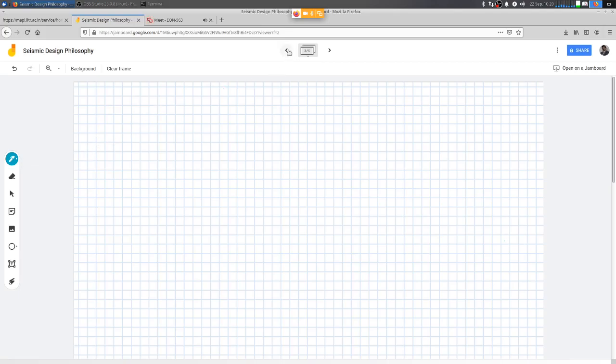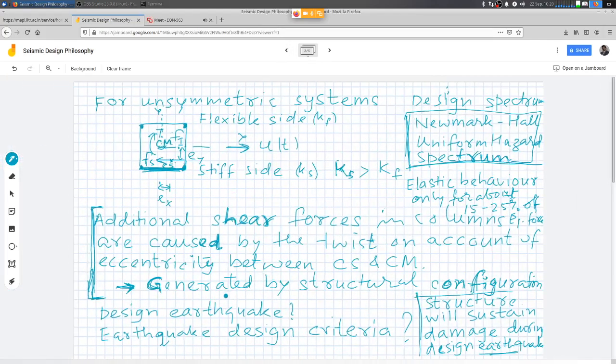Okay, so as we discussed yesterday, because of this eccentricity we will have additional forces, that is, this spring force will be shifted. If we move to the center of mass, then you will obviously see that eccentric force. If we move this, it will be transferred as a force and then a couple, and because of this couple, this twist would be resisted by additional shears in the columns, and that is an additional force.